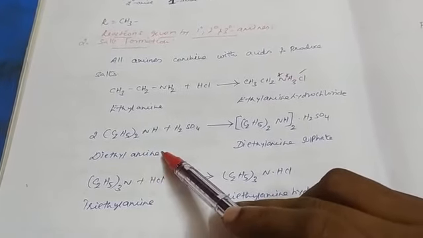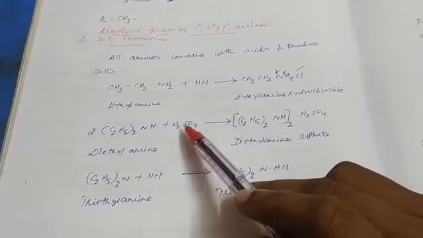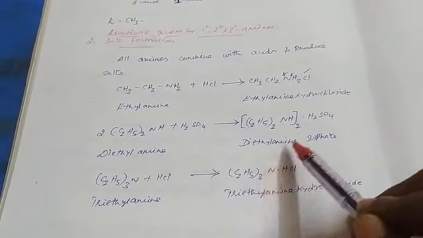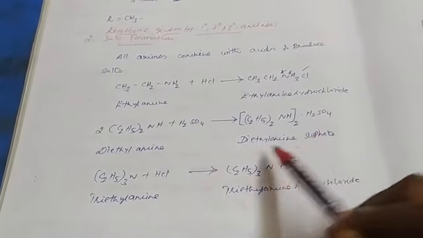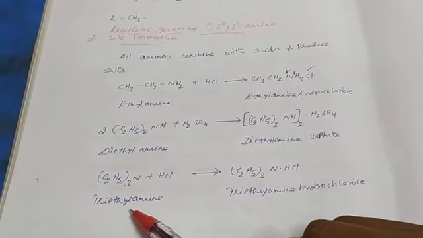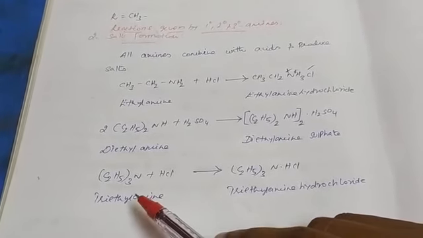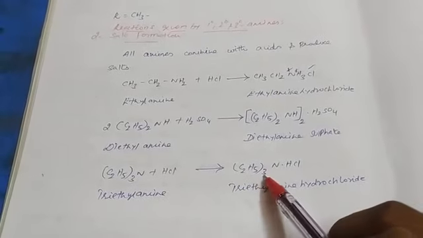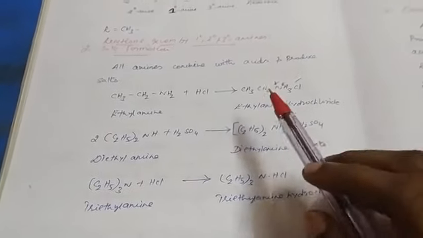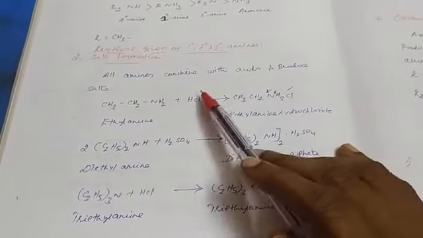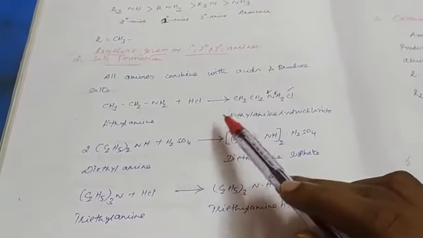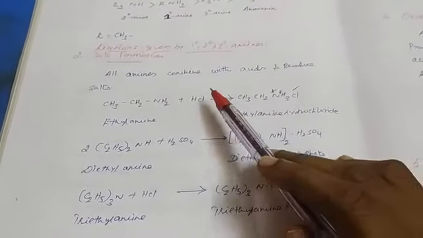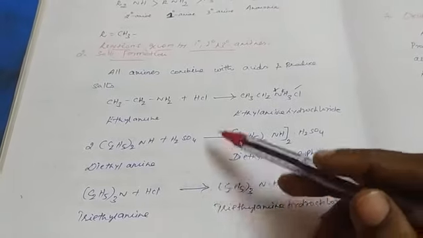Then secondary amine reacts with sulfuric acid to form diethylamine sulfate. And this is triethylamine, the tertiary amine, which reacts with hydrochloric acid to form triethylamine hydrochloride. So amines react with HCl to form salts. All the amines undergo salt formation.